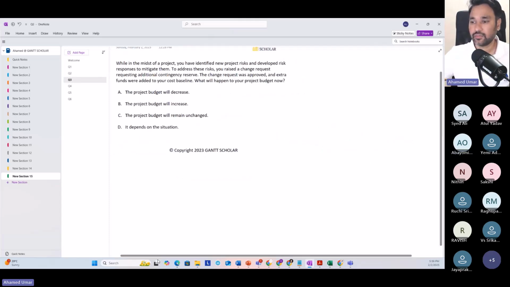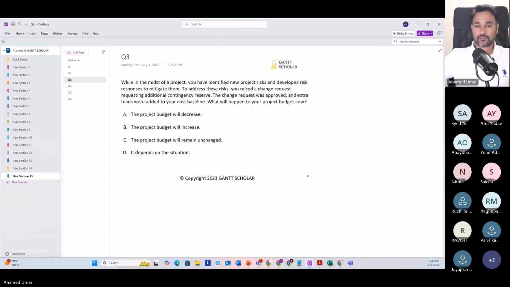Now here we have the third question. Okay, let's solve this question. In the midst of a project, you have identified new project risks and developed risk responses to mitigate them. So you're in the middle of the project. To address these newly identified risks, you have raised a change request requesting additional contingency reserve. The change request was approved and the extra funds were added to the cost baseline. What will happen to the project budget?